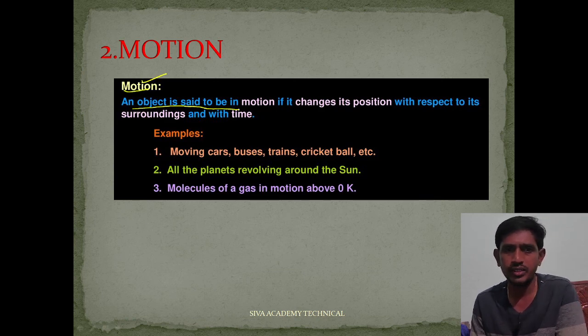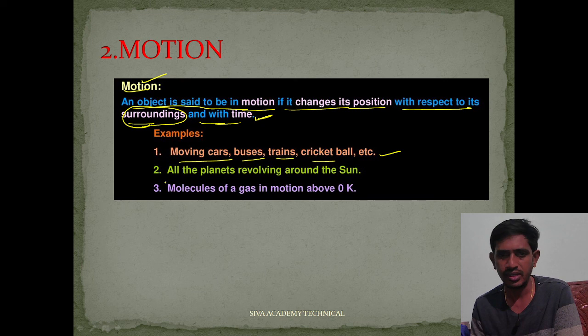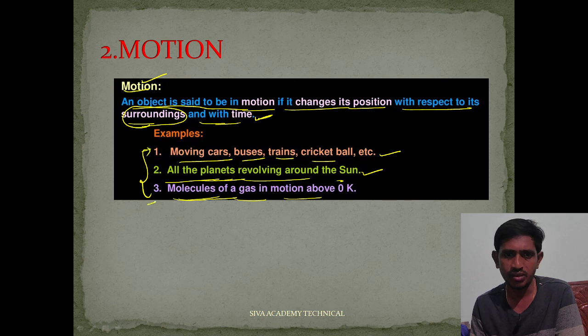An object is said to be in motion if it changes its position with respect to time in a frame of reference, or with respect to its surroundings. Surroundings means the frame of reference. Examples: moving cars, buses, trains, cricket ball, etc. All the planets revolving around the sun. Molecules of a gas in motion above 0 degree Kelvin. All are in motion with respect to their surroundings. Therefore we can say that all are in motion.